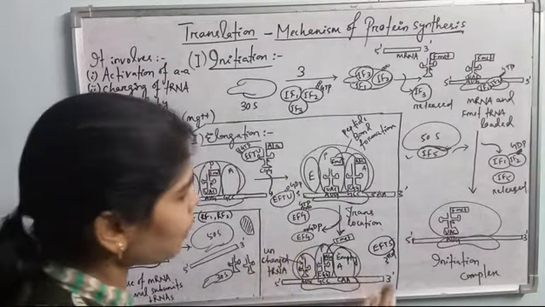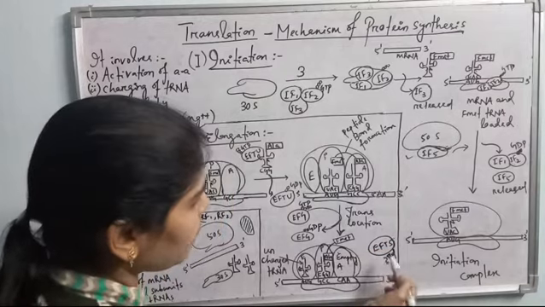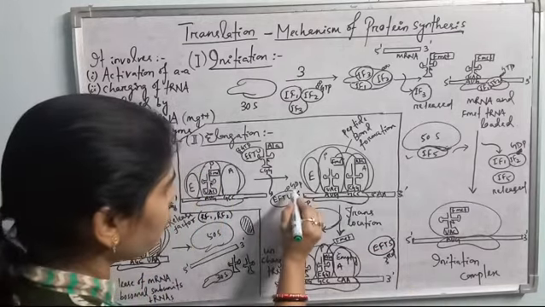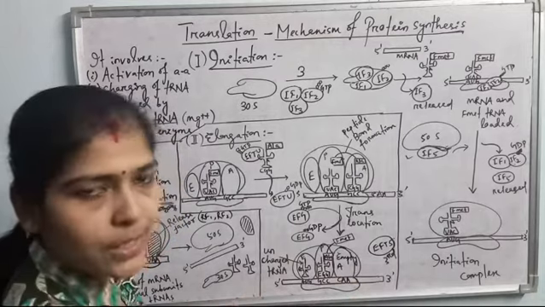So now this EF2 GDP has to be activated to the EF2 GTP complex so that it will bring the next amino acid to the A site, and it is done by the third elongation factor, that is EFTS. EFTS activates EF2 GDP to form EF2 GTP, so that according to the next codon, the third codon, it will bring the next amino acid to the amino acid site, which is empty in the larger ribosomal subunit. Is that clear?